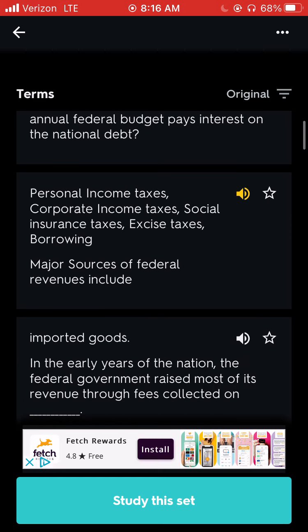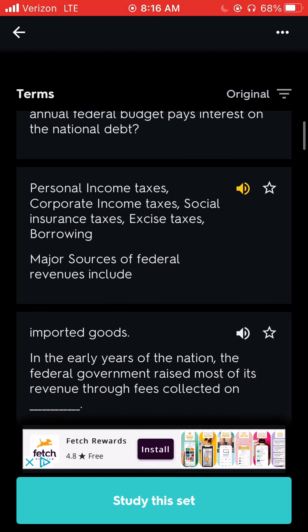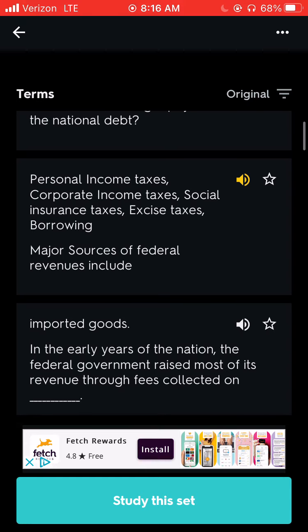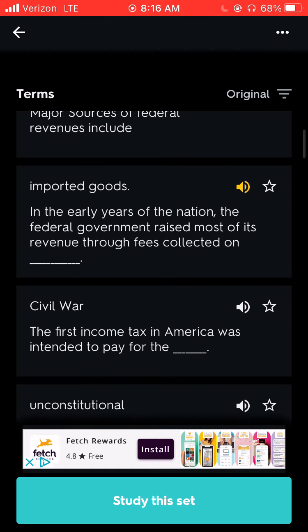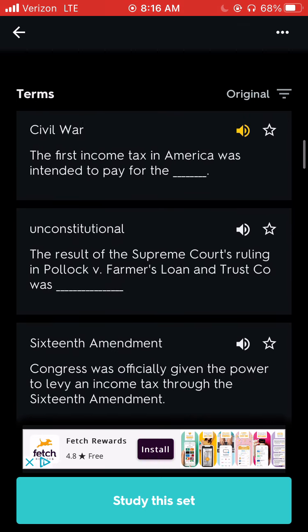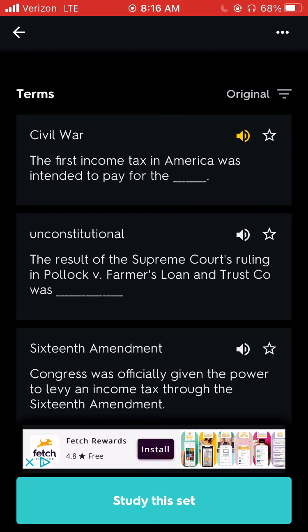Personal income taxes, corporate income taxes, social insurance taxes, excise taxes, borrowing. Major sources of federal revenues include imported goods. In the early years of the nation, the federal government raised most of its revenue through fees collected on blank. Civil War. The first income tax in America was intended to pay for the blank.